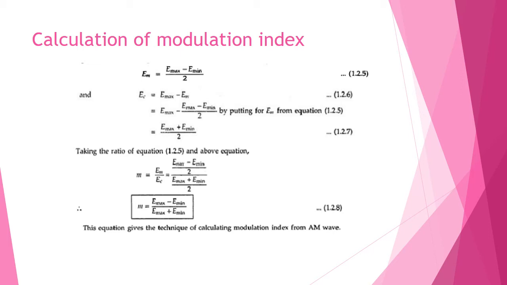Next we take the ratio from the above process. We know that modulation index is the maximum amplitude of the modulating signal to the amplitude of the carrier signal, Em/Ec. So substitute the Em and Ec values in this equation. Em is (Emax − Emin)/2 and Ec is (Emax + Emin)/2. So we receive (Emax − Emin)/(Emax + Emin). This is the equation of modulation index.